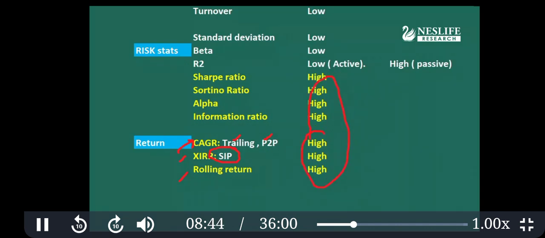If you want to become a good, intelligent investor, these terms are inevitable. You cannot invest without understanding this. You should not invest in a mutual fund without understanding this, because that will give you confidence and discipline.